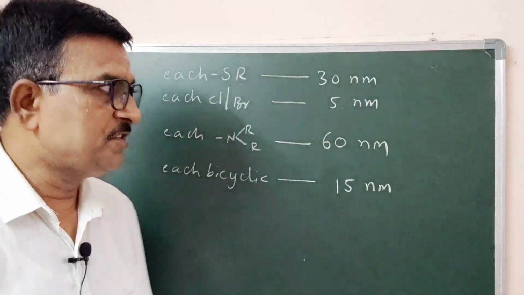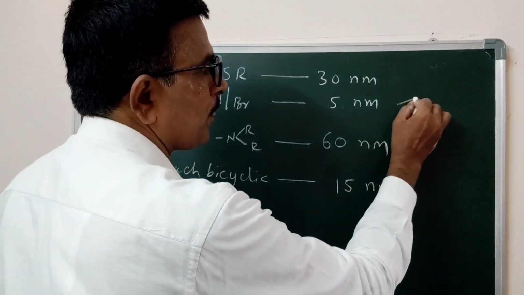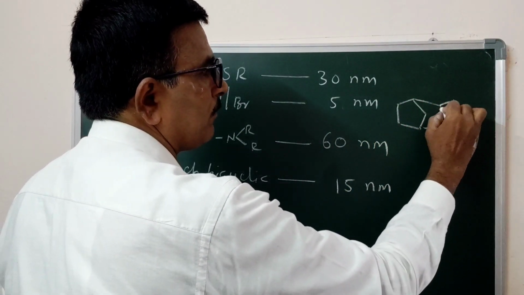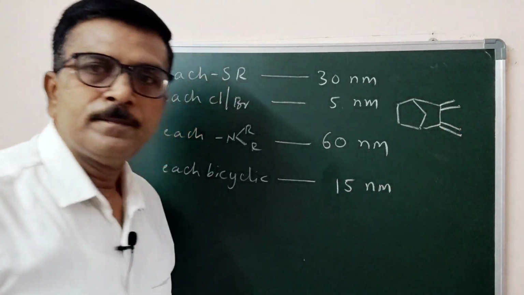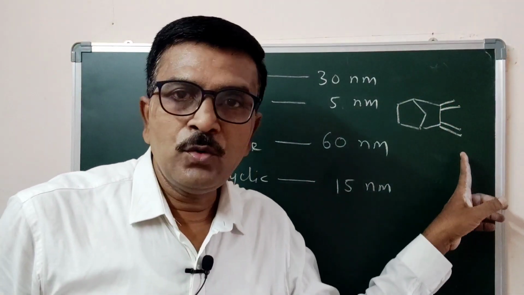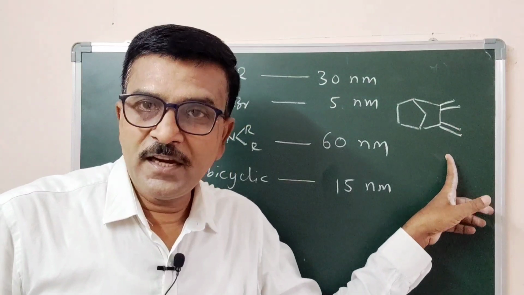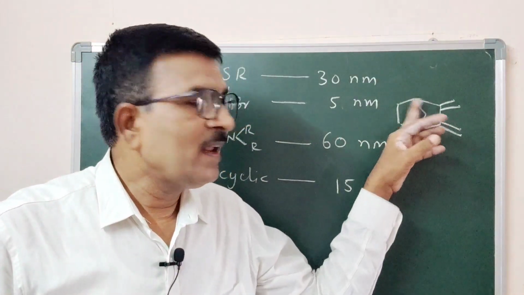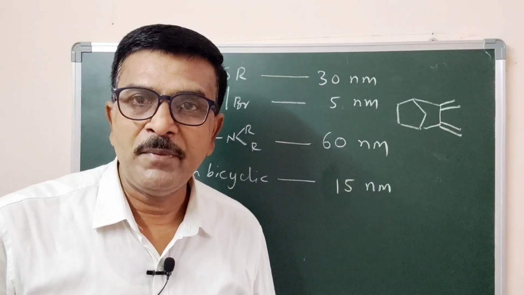A bicyclic system, say you take this example. Now there are two conjugated double bonds. This system is bicyclic, one ring is 6 membered, the other ring is 5 membered.